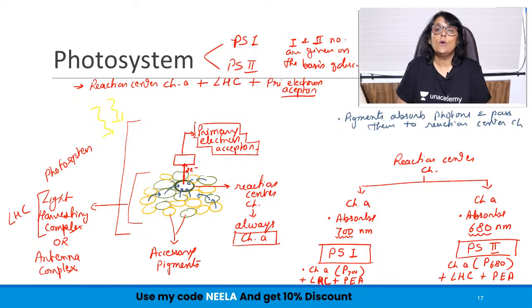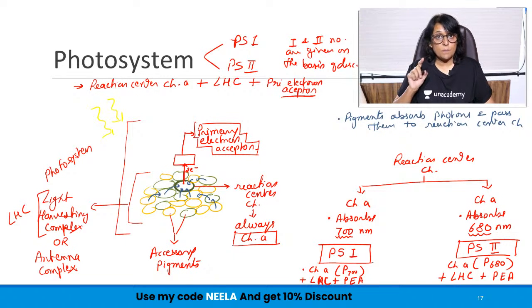So now we know that there are two photosystems, and the difference between these two photosystems is only one, and that is which type of chlorophyll A is acting as a reaction center, whether it is a 700 nanometer absorbing molecule or 680.